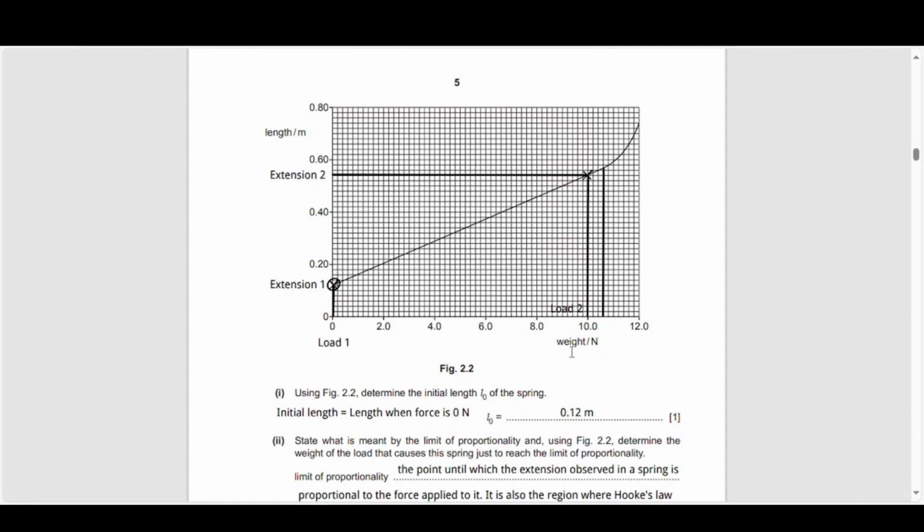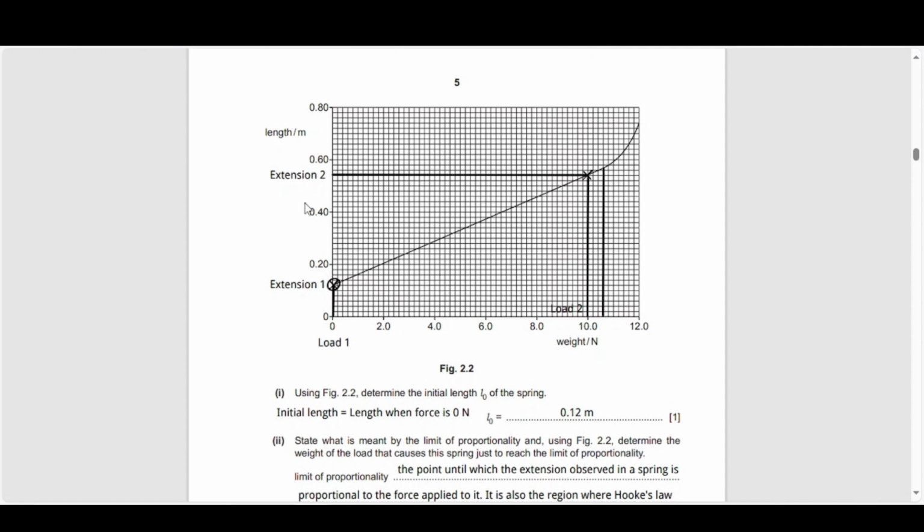Okay, so now that's out of the way. The first thing we need to be able to do in order to calculate extensions is know the unextended original length of the spring. We saw that this was denoted by L naught. So L naught occurs when there is no weight or force acting on the spring. That is a value of 0. So we look essentially at where the curve that the student has plotted crosses the y-axis. Obviously, if this was an extension versus weight graph, that point would be 0 because there will be no extension when there's no load applied to the spring unless it's already deformed. But in that case, you wouldn't know what the original length is.